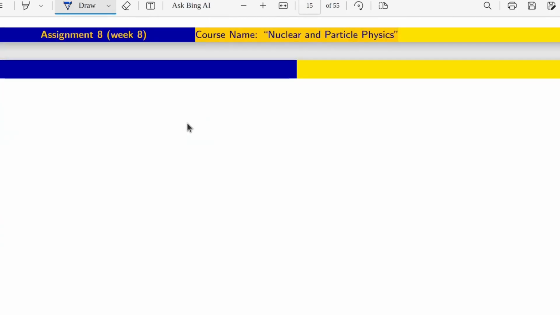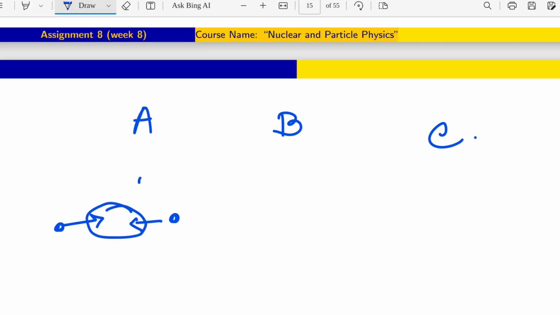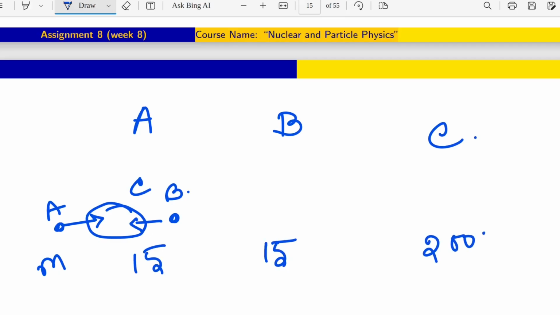So let me write here A, B, C. A is coming like that, B is coming like that, and after colliding there will be C. And the mass of A and B is 15 GeV each, and the mass of C will be 200 GeV.